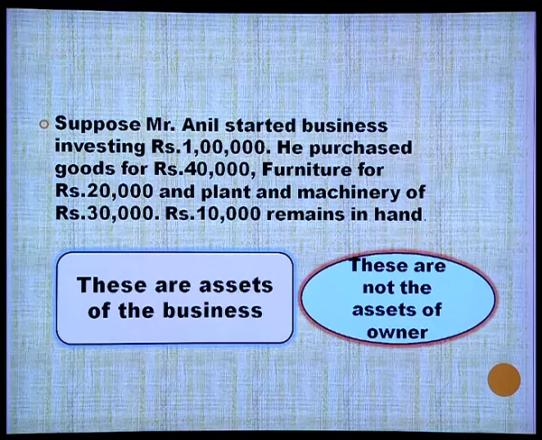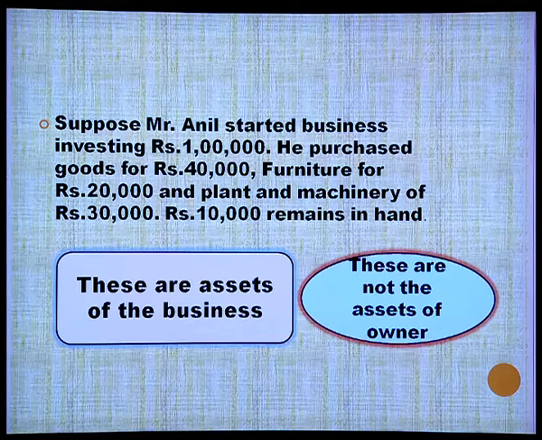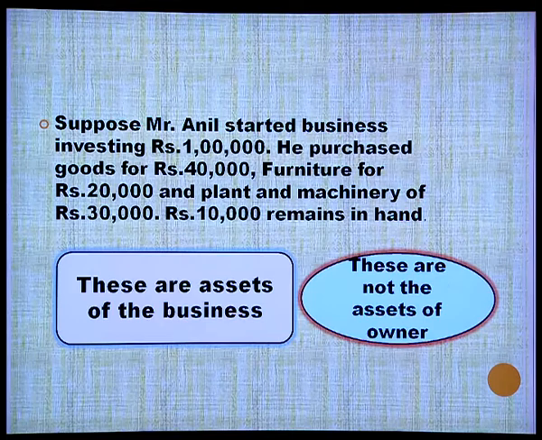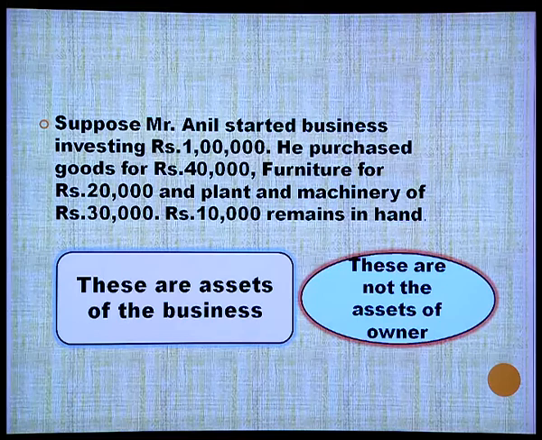Suppose Mr. Anil started business investing 1 lakh. He purchases goods for rupees 40,000, furniture for 20,000, plant and machinery for 30,000, and the remaining rupees 10,000 is cash with him.